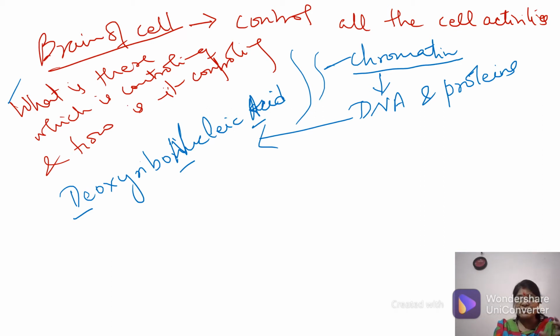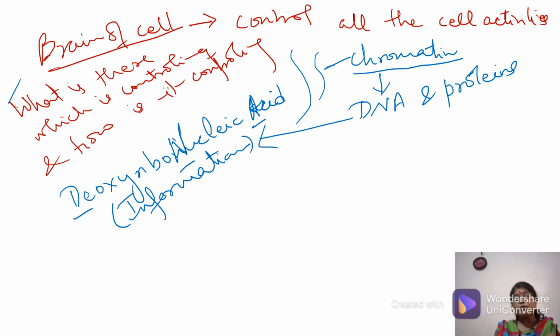And why are we calling this DNA a controlling factor? Because this DNA has got information. It has the information that is passed on from your parents to you, like how your eyes will be, how your nose will be, what your skin color will be. All this information is there on this DNA.